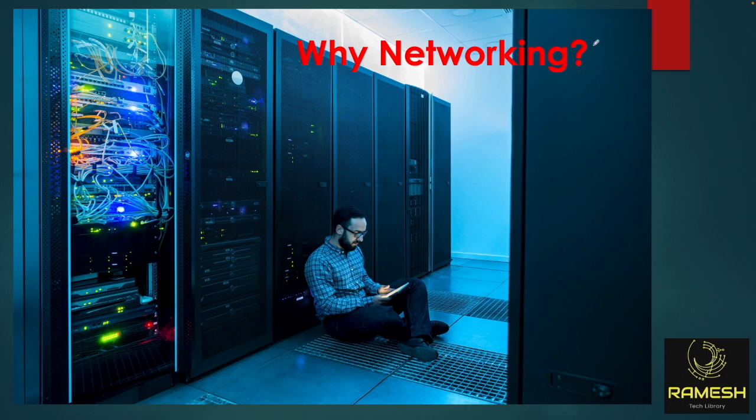So that's why networking is required, and you can do CCNA or JNCIA, both are the same. However, Juniper is based on a Linux-based architecture and Cisco has its own software. Like Apple using iOS and Samsung using Android, Juniper uses a Linux-based operating system and Cisco uses its own IOS, the Internet Operating System.